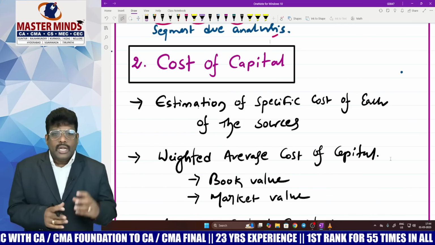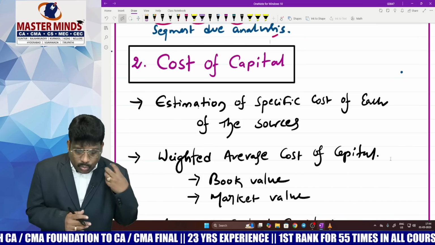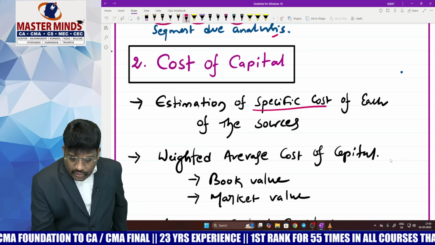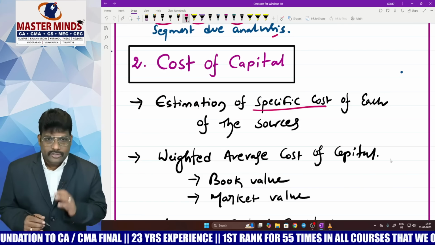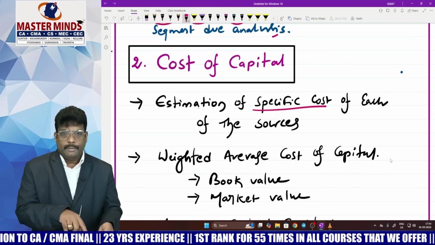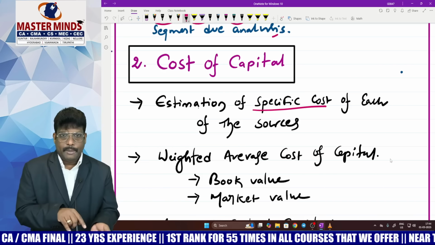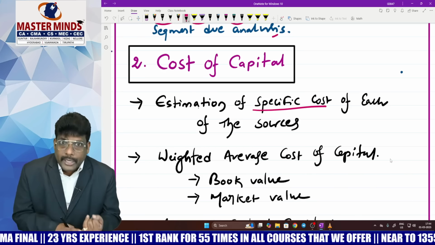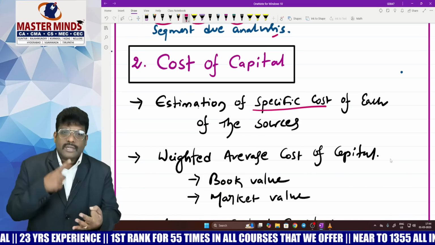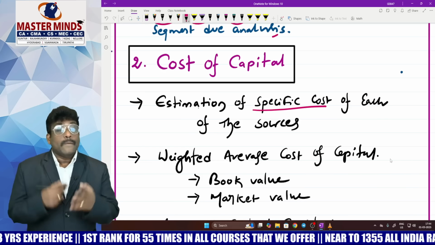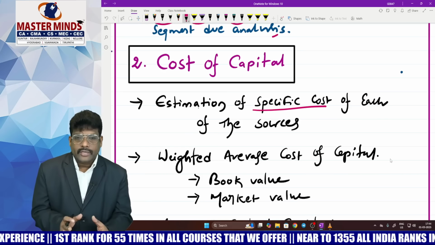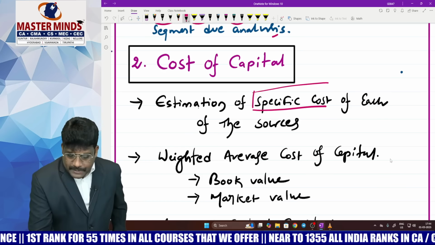So in this model, what you have to learn or concentrate on, first of all, is the estimation of specific cost. Pay attention. Cost of debt, redeemable, irredeemable. Cost of preference, redeemable, irredeemable. Cost of equity, coming to dividend based, EPS based, yield based, risk based. All these models you pay attention to learn, first of all, the specific cost.